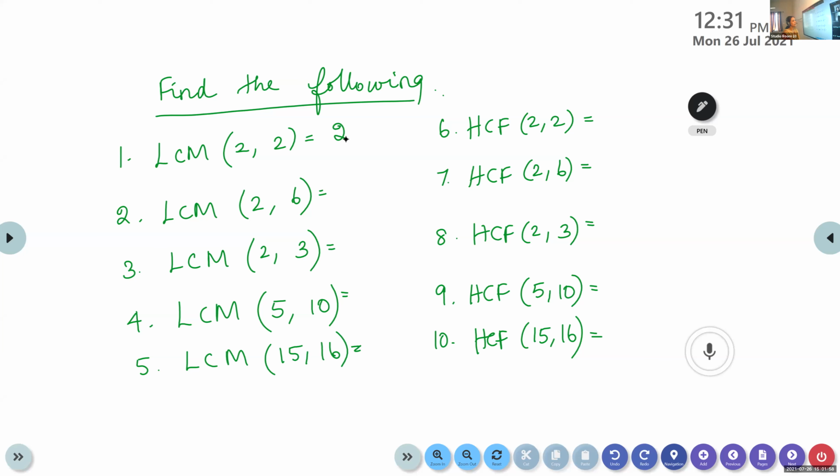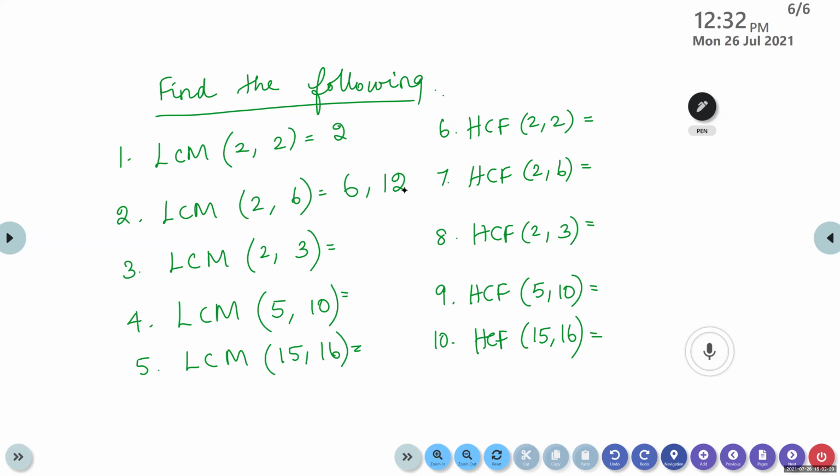We will get only one answer. It is 6. It is a multiple. Look at here. 12 is a multiple, but which is the lowest multiple? 6.